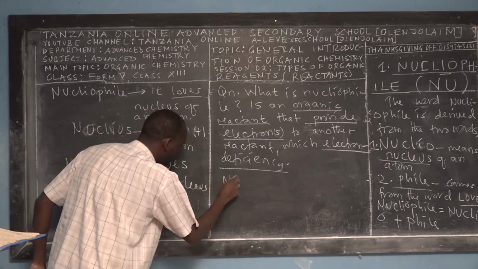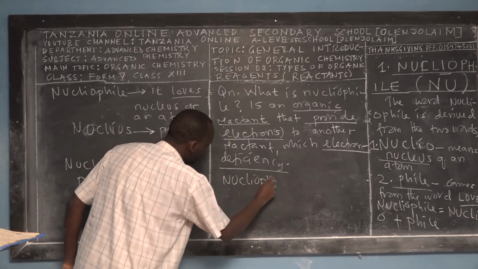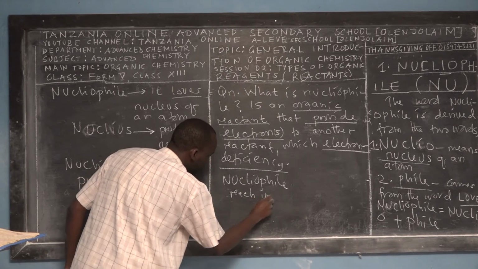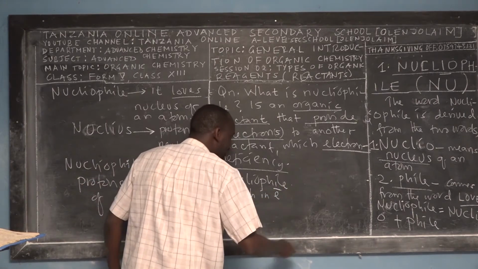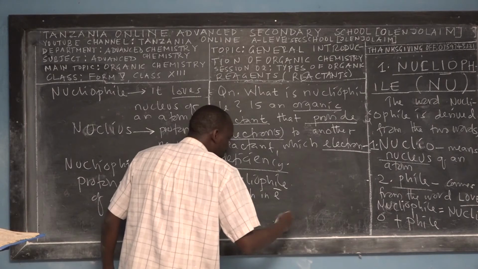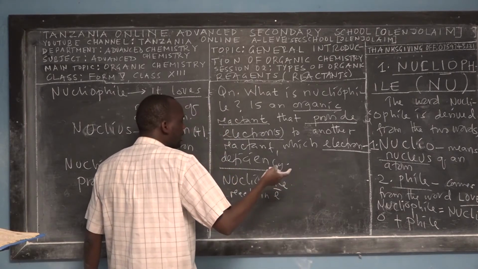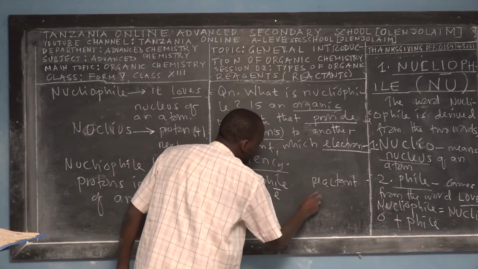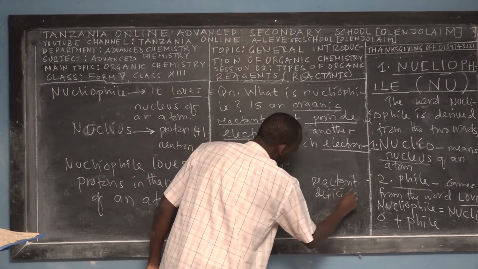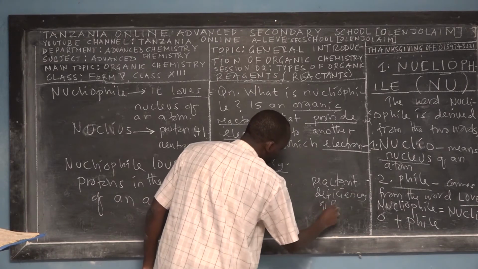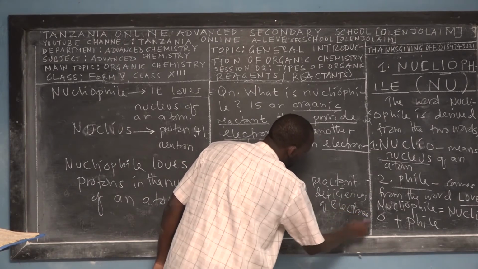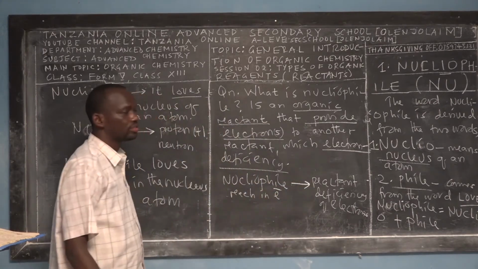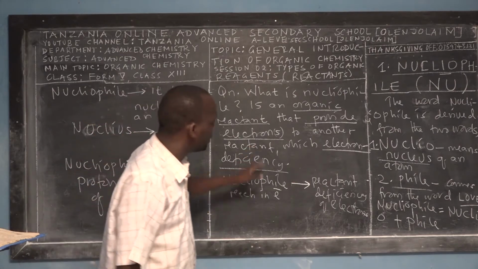It means the nucleophile is rich in electrons, and we have another reactant which is deficient of electrons, but it is rich with protons, right? So this nucleophile provides electrons. That's the meaning of this definition.